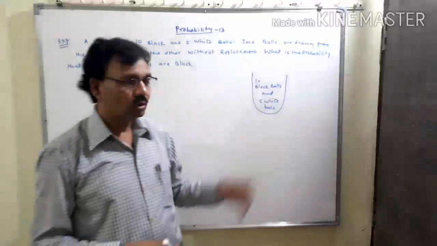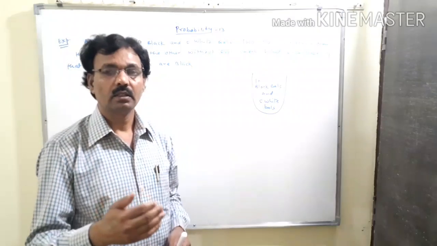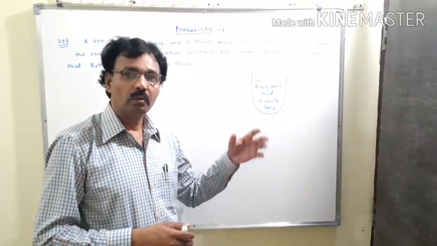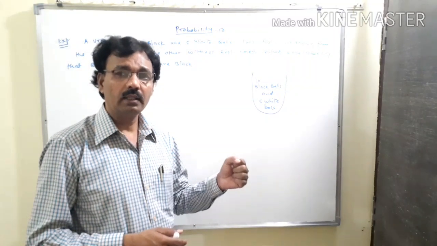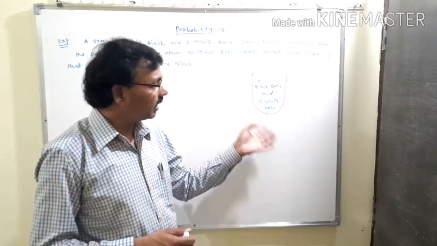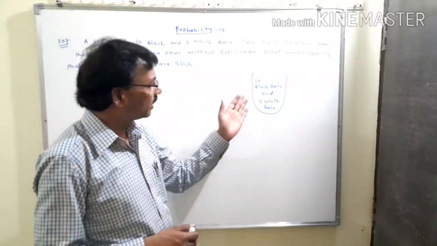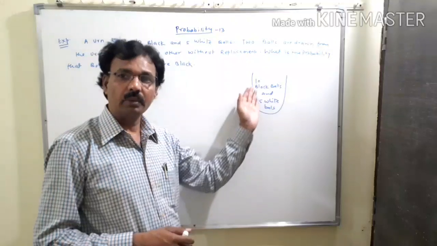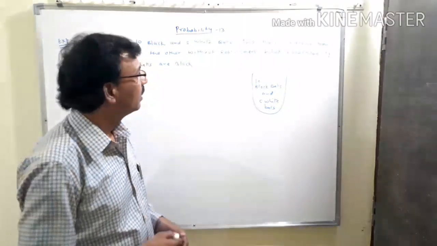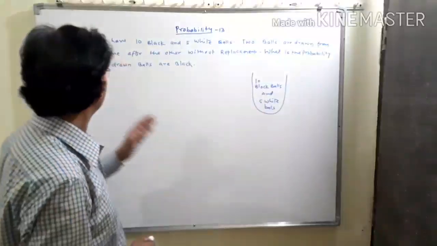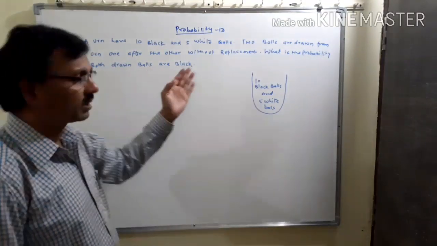From this urn, 2 balls are drawn one by one, means first one ball is drawn and put outside the urn, and then another ball is drawn from this bag. The question is, what is the probability that both drawn balls are black?